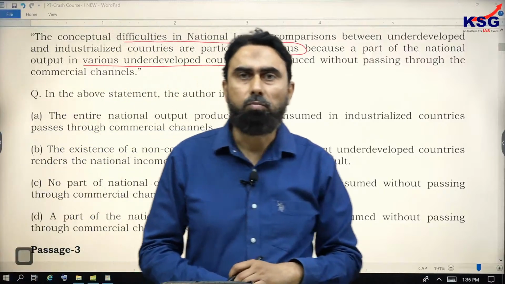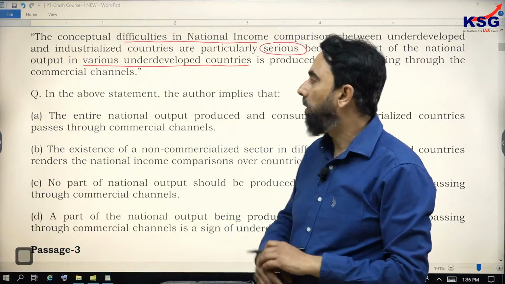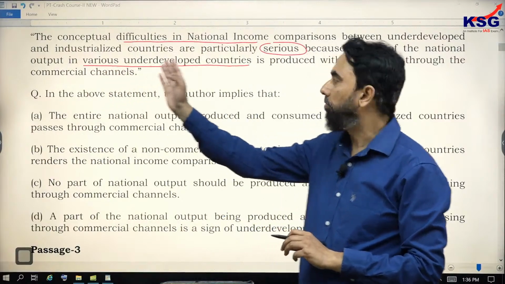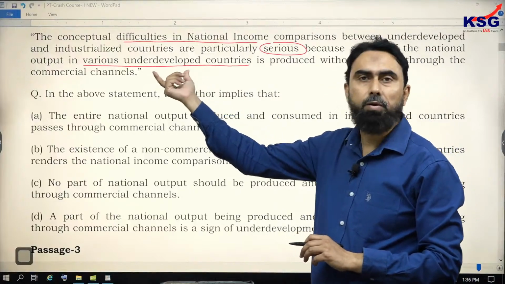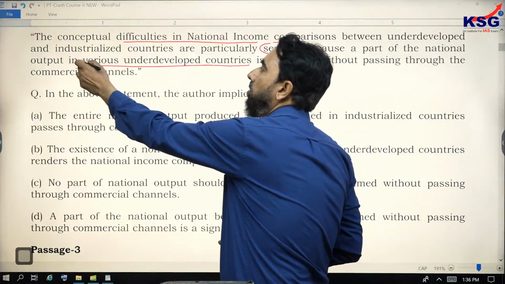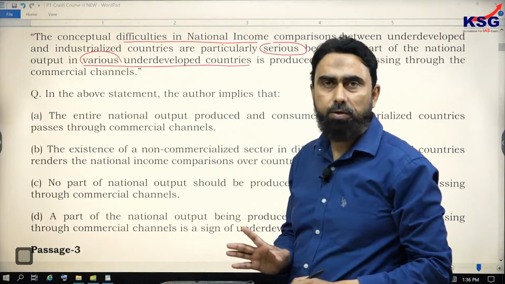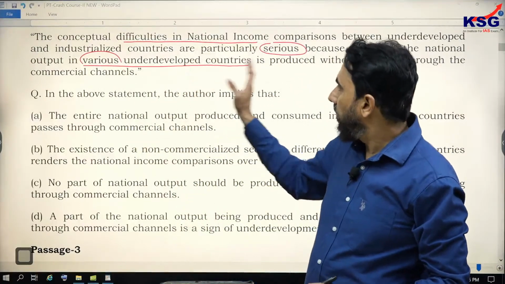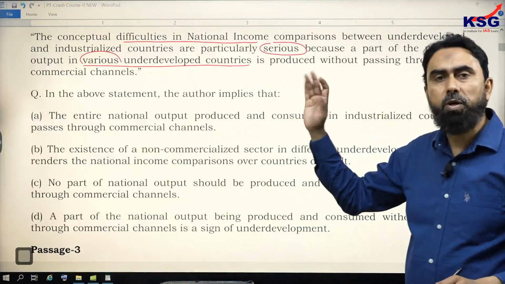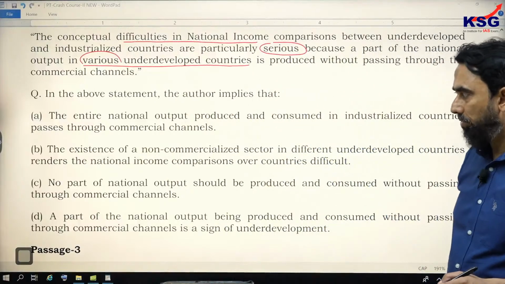Right. So this comparison is serious because a part of national output in various underdeveloped countries. But author has used the word various. He has not said in all underdeveloped countries. So this is happening, and which makes the comparison difficult.